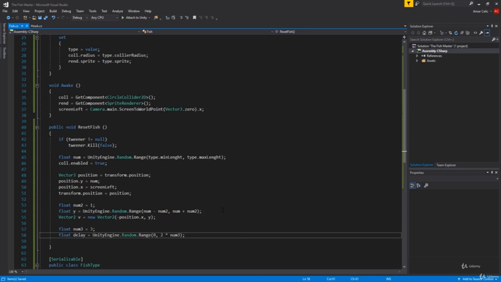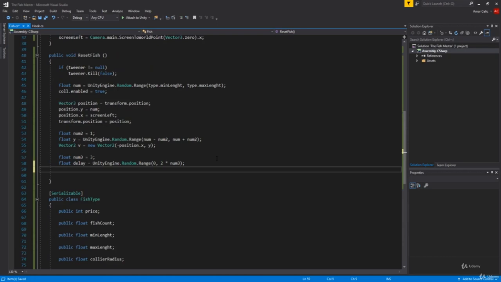So what are we gonna do here? Well, right now we are gonna have our animation when our fish gets hooked, and it will be like this. Tweener, not tween, but tweener, equals transform.DOMove. So DOMove, not DOMoveY, but DOMove.